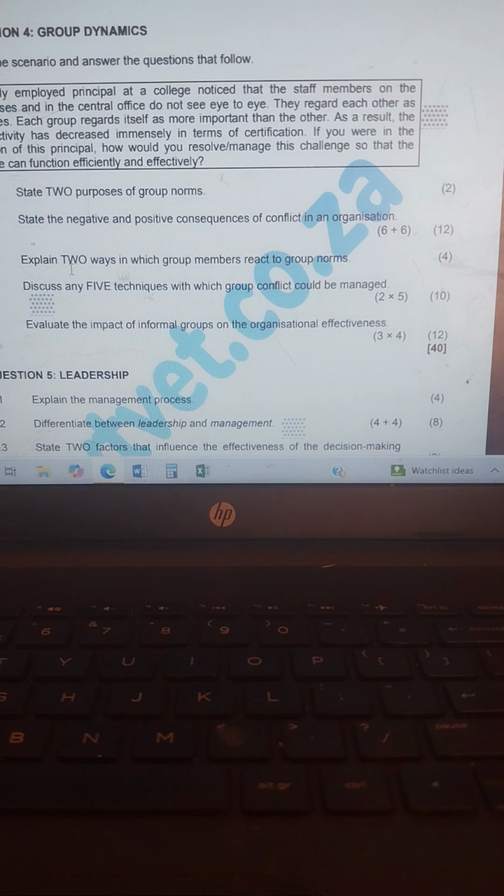Then we go to 4.3, explain two ways in which group members react to group norms. Two ways. Number one, they reject the norms.